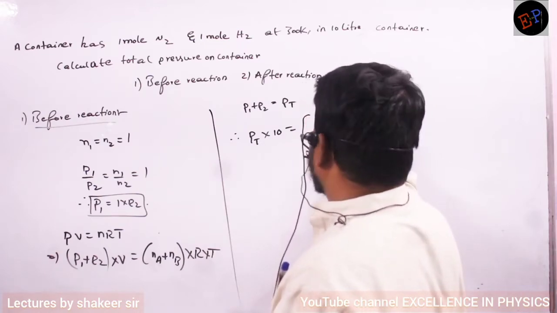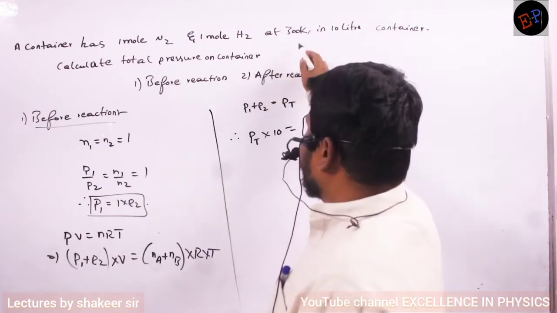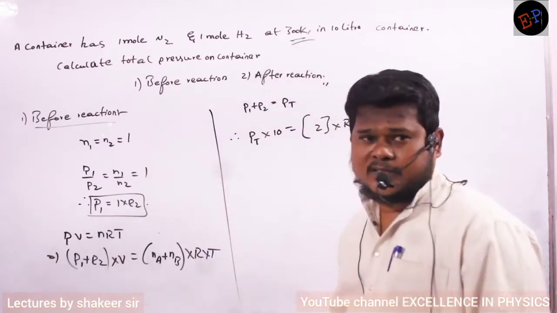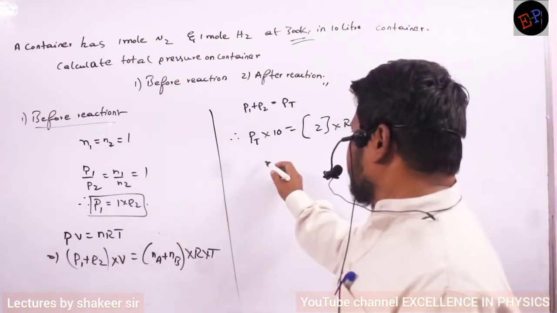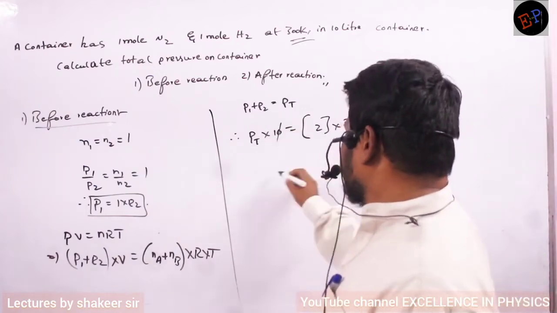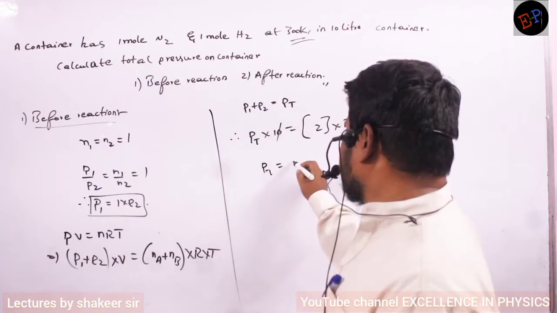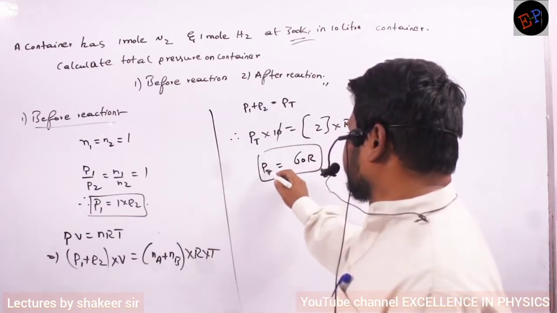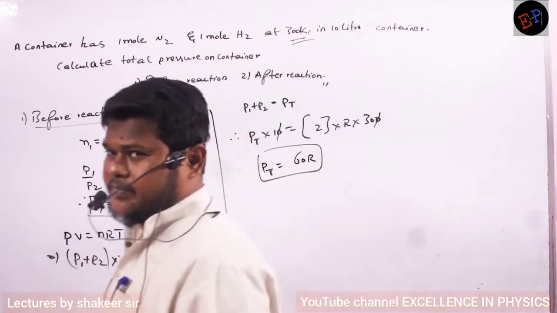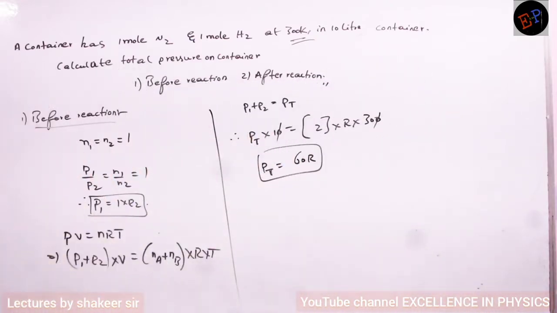Where is the temperature? 300 Kelvin. It is given in Kelvin only, so you need not convert into another scale, because Kelvin is the SI unit of temperature. Now do the calculation: the 10 and another 0 get cancelled. So the total pressure is equal to 60 R. Understood? That's it.